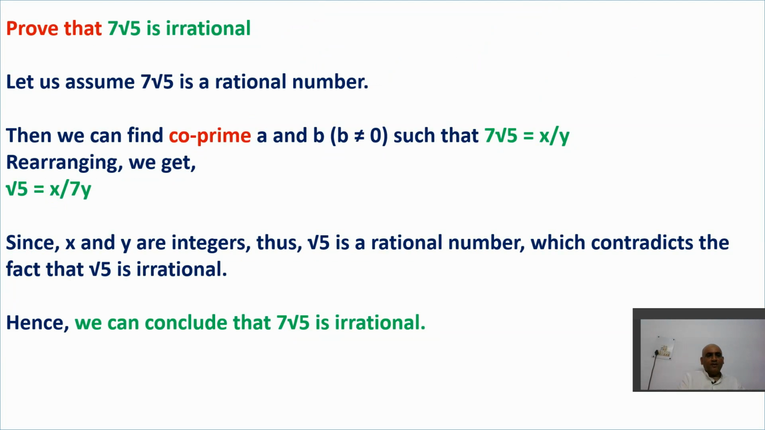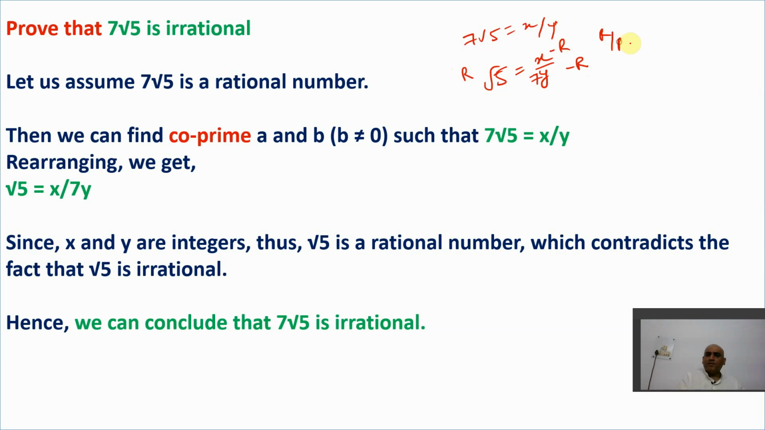So next one, prove that 7 root 5 is irrational. So let us assume 7 root 5 is a rational number. Again, if it is a rational number, then 7 root 5 is what? x upon y. So let's take here root 5 is x upon y. If I take 7 down here, that becomes 7y. So this is rational, this is rational. Resultant should become what? Rational.